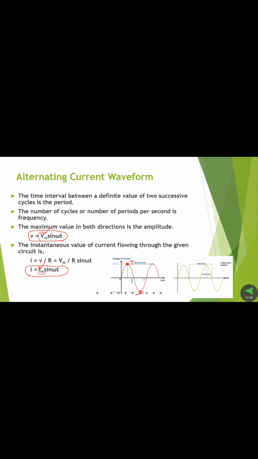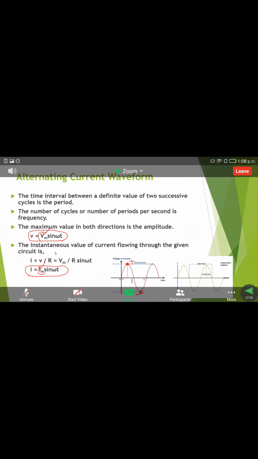Sine omega t is the angle, which varies over a cycle from 0 to 360 degrees. So these two formulas are also important. Mostly they ask questions about defining the time period and frequency. Sometimes they ask 2 marks or 3 marks questions, and a problem may come, such as defining the formulas for the amplitude of voltage or current values. These are the things we discuss in the case of AC.